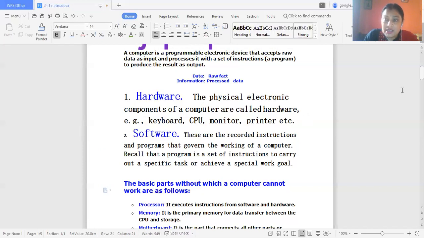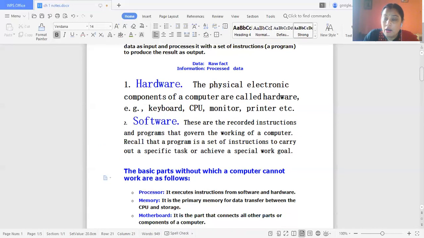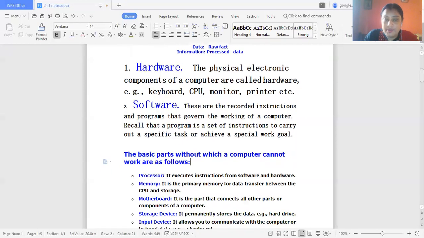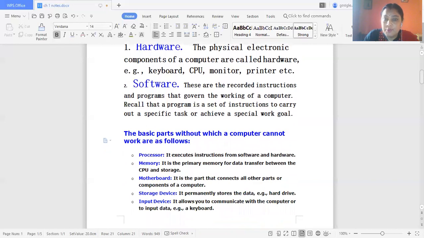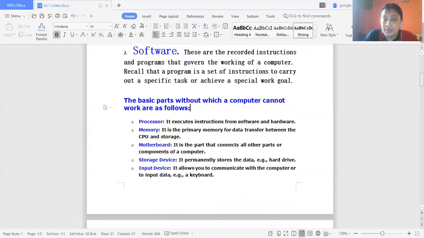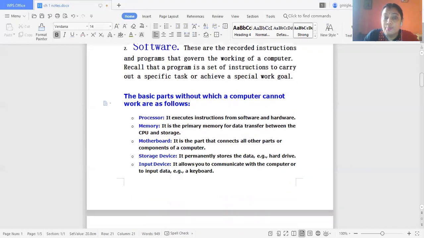Now we will discuss the basic units of a computer system. Means the basic parts of a computer system without which a computer cannot work. What are the basic units? The basic units are processor, memory, motherboard, storage device, input device, and output device.